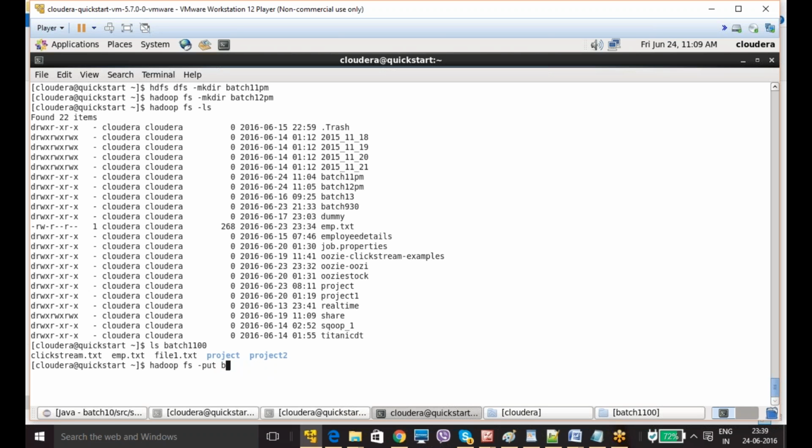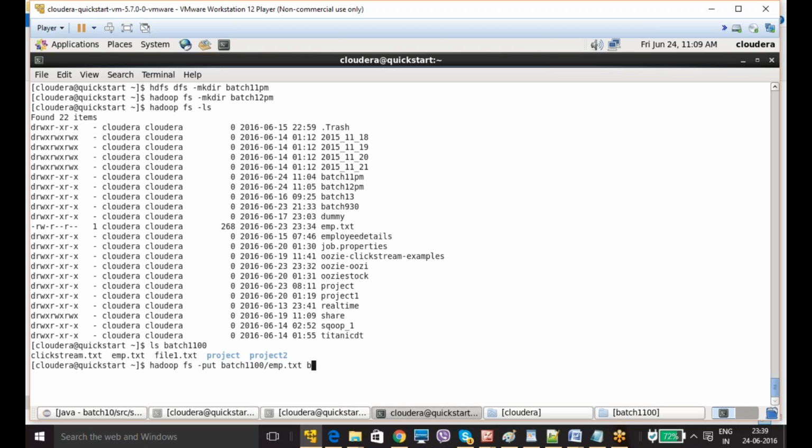Now I'm going to give batch 1100 slash, what is your file name? Now I am going to copy emp.txt. This file I am going to copy. This is the source directory, this is the source path.